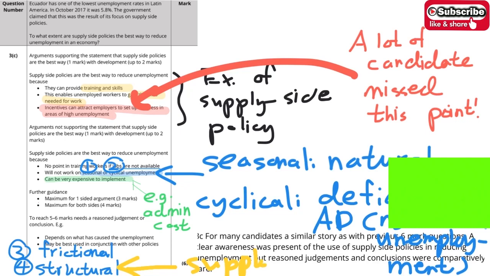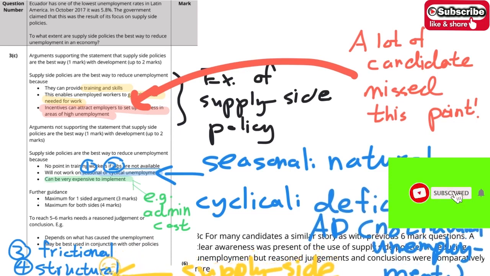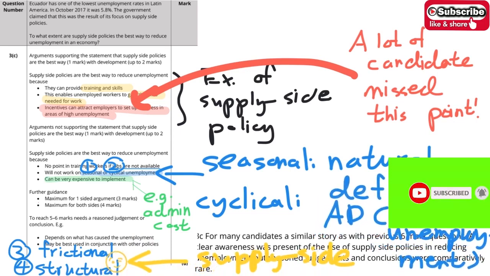If there is a lot of unemployment caused by structural unemployment, then you should apply supply side policy. So this would be our answer. On the other hand, if the unemployment reason is seasonal or cyclical, then you shouldn't implement such a policy.